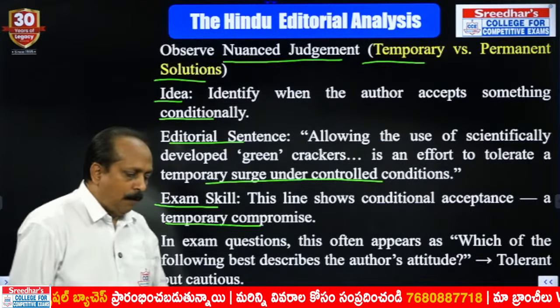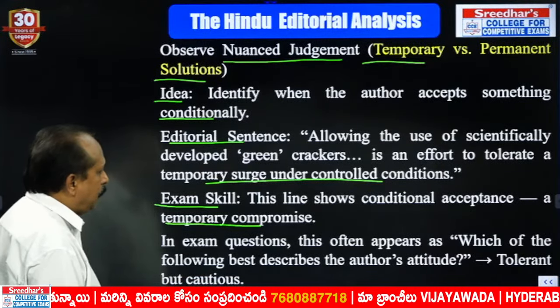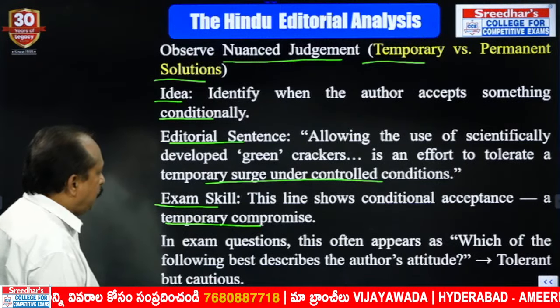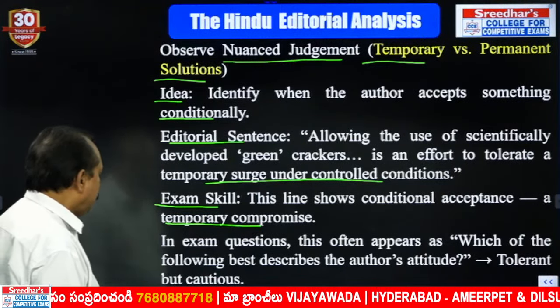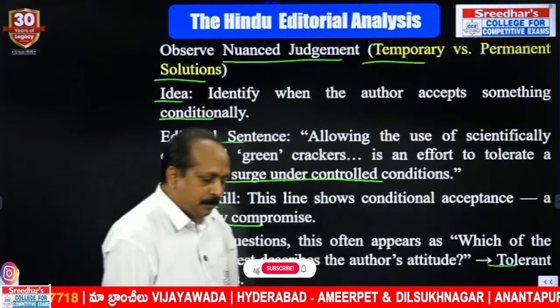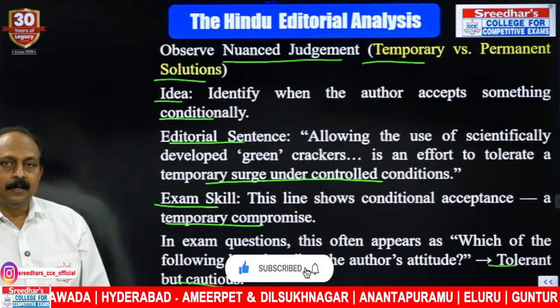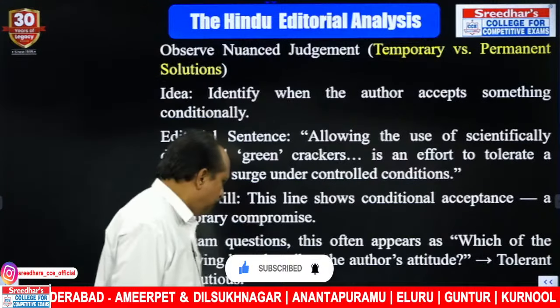A temporary compromise. In an exam question, this often appears as: which of the following best describes the author's attitude? Tolerant but cautious. A writer tolerates green crackers, accepts but is cautious, and says it is not a permanent solution.